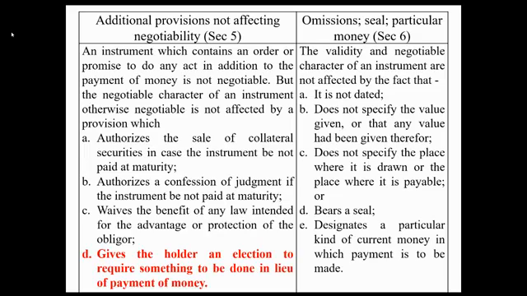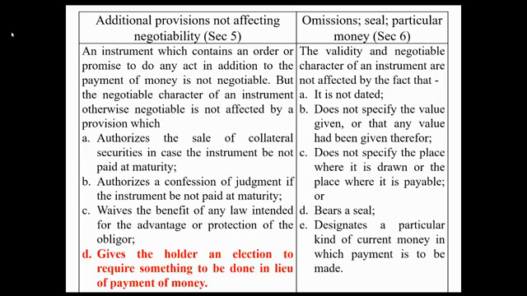Unahin natin yung section 5. An instrument which contain an order or promise to do an act in addition to the payment of money is not negotiable. Kaya pag ang nakita nyong ginamit na conjunction ay and, automatic non-negotiable yan. Kasi that is an order or promise to do an act in addition to the payment of money, not negotiable. Pero pag ang ginamit na conjunction ay or, at ang may option ay holder, negotiable siya under paragraph D.